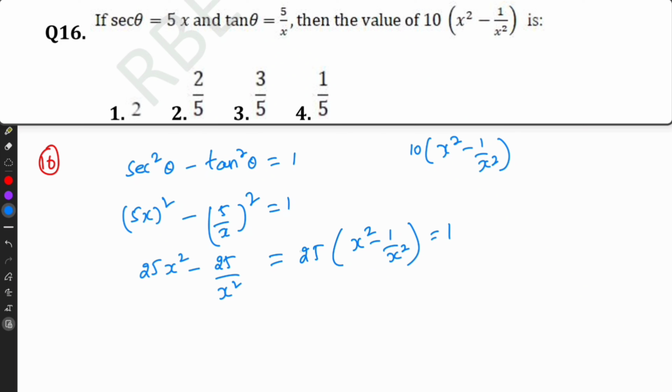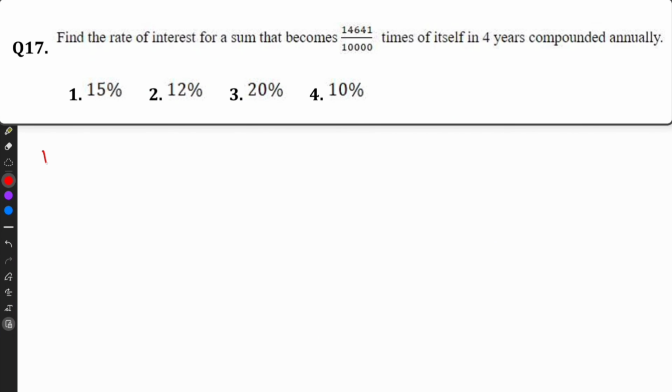So we have to just multiply this number into 2 divided by 5. We will get the answer. Since 25 into 2 divided by 5 is 5 5s are 25, 5 into 2, 10. So 1 into 2 by 5, that is 2 by 5. So the answer is 2 by 5. Question number 17.